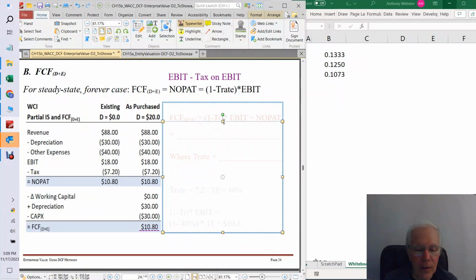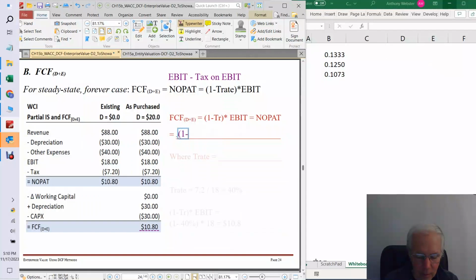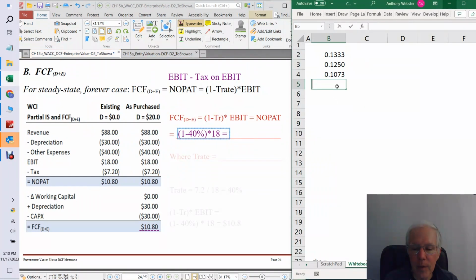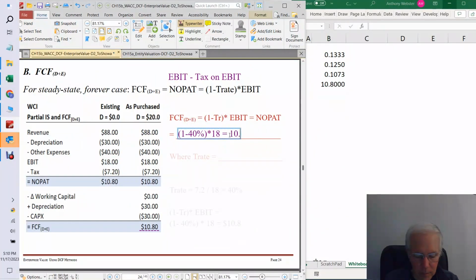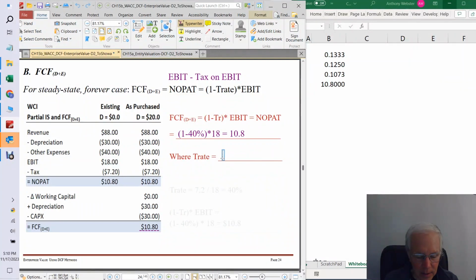Okay, so let's see, we could also get that free cash flow by 1 minus the tax rate times EBIT. So we'd have 1 minus 40% times our EBIT, which was 18 here. And let's see what we get for that. Okay, we got the same thing, 10.8. And again, our tax rate was given up above at 40%.